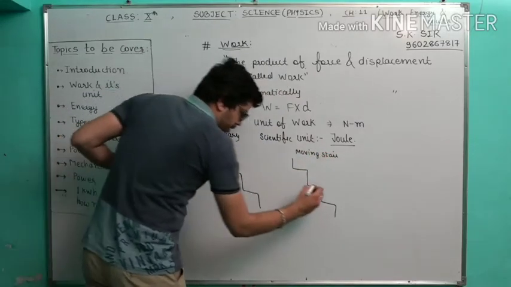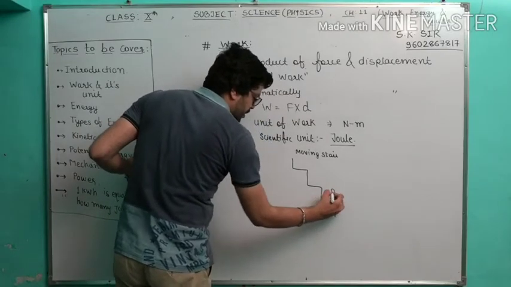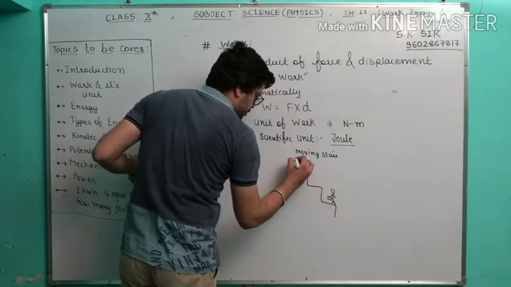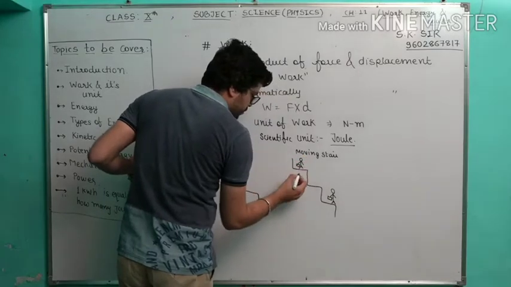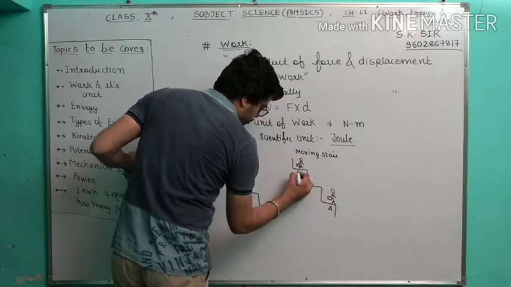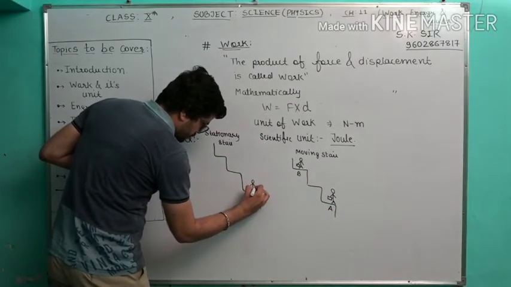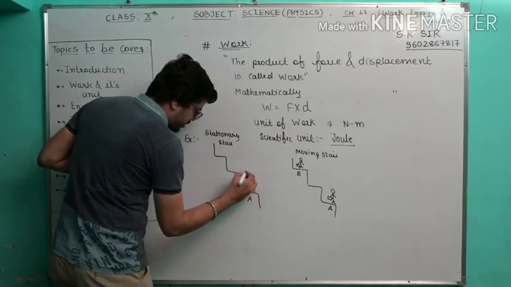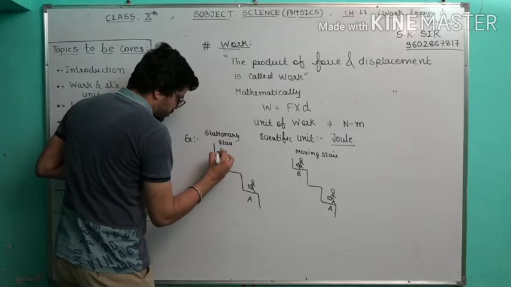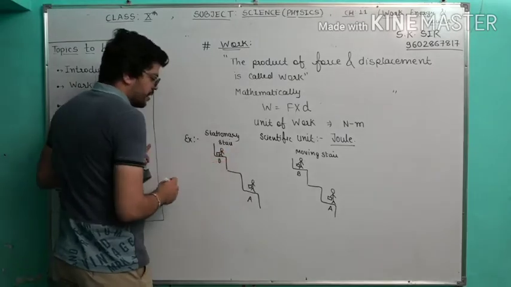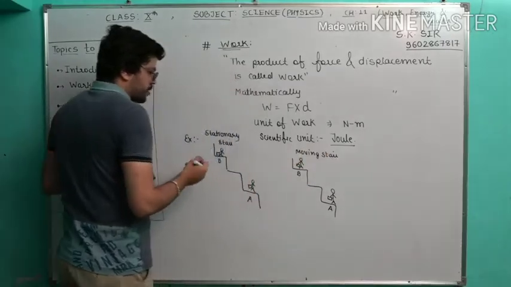Okay, a person is standing here, and by using the moving stair, he or she will come from point A to point B. Same situation. A person is standing here, and will come from A to B. Stationary stair and moving stair.